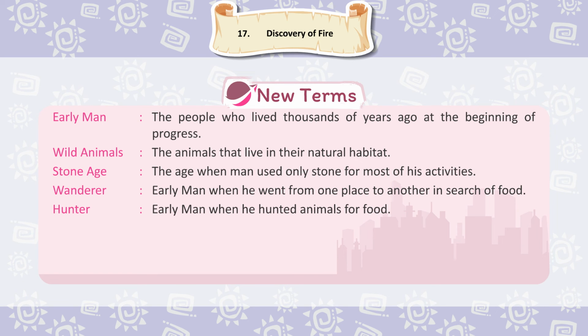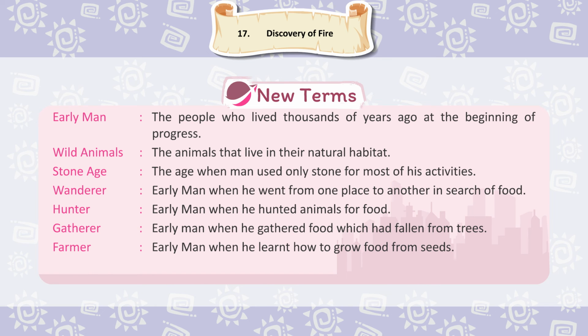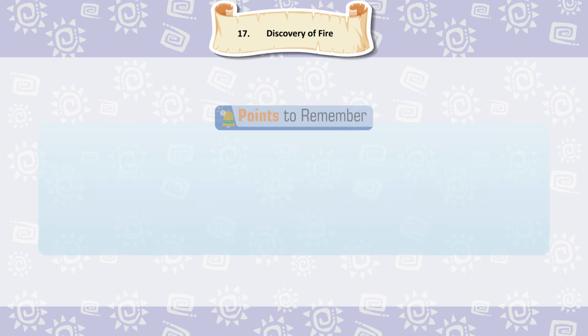Hunter, early man when he hunted animals for food. Gatherer, early man when he gathered food which had fallen from trees. Farmer, early man when he learned how to grow food from seeds. Irrigation, the method of watering plants and crops.